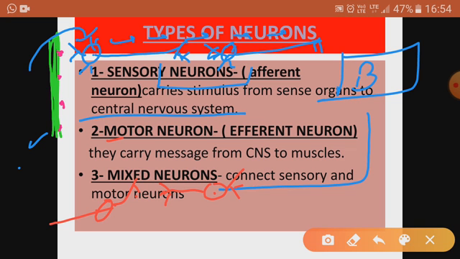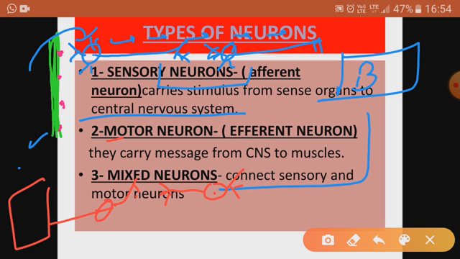And then the motor neuron gives the message, or the nerve impulse, finally to our effectors. There are two types of effector, muscles plus glands, which bring about the result. So there are three types of neurons: sensory neuron, motor neuron and mixed neuron.